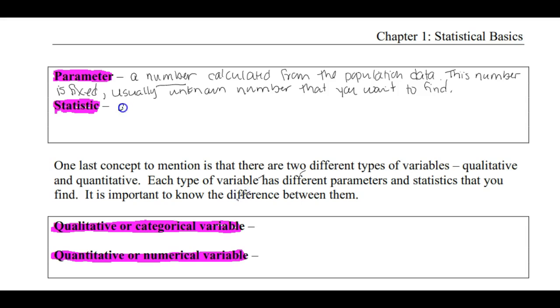So a statistic is a number calculated from sample data.